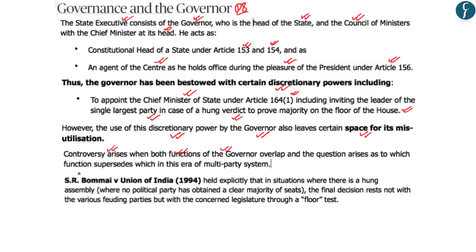And so, as to prevent this misutilization, the Supreme Court in the SR Bommai versus Union of India case of 1994 has stated that in situations where there is a hung assembly, meaning that no political party has obtained a clear majority of seats, the final decision rests not with the various feuding parties but with the concerned legislature through a floor test.